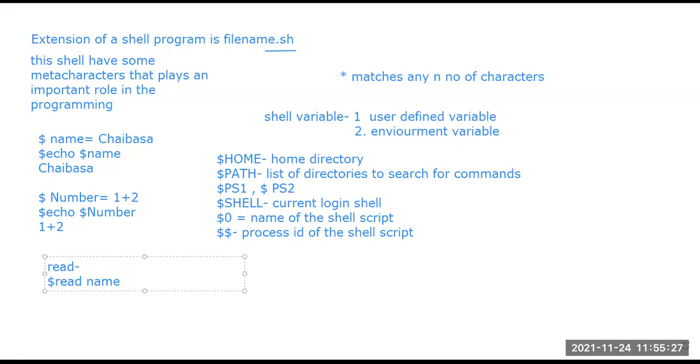It will prompt for the value of the variable, where the user puts the value, and then the process goes on to the further steps. So this read is used to take some input from the user.